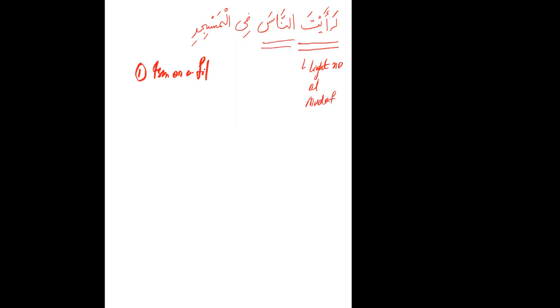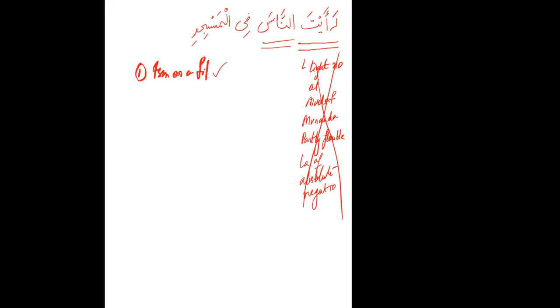And the other three reasons: munada, we don't have a harf nida here. Then partly flexible, it's not any of the scale of partly flexible isms. Then it is la of absolute negation, and there is no la here. So none of the reasons are here. So it's not an ism, it's a fail.